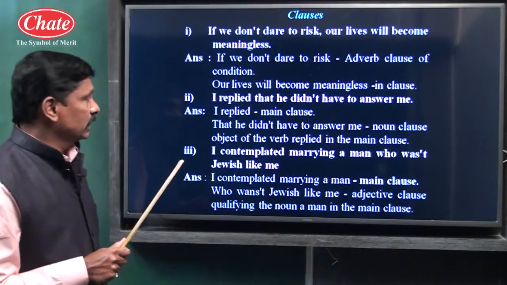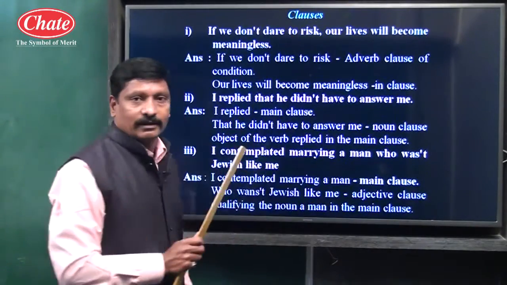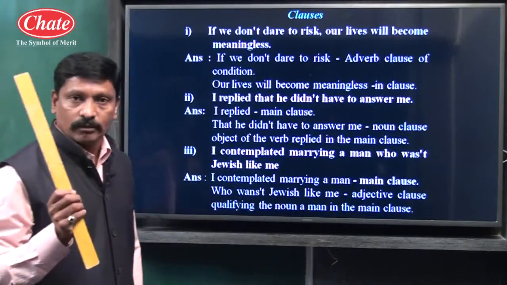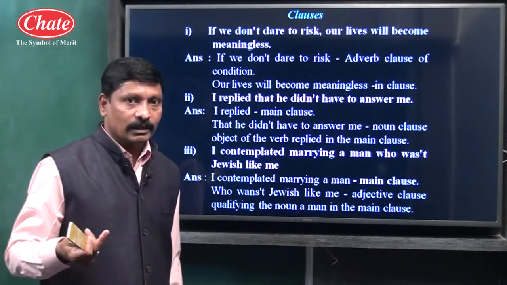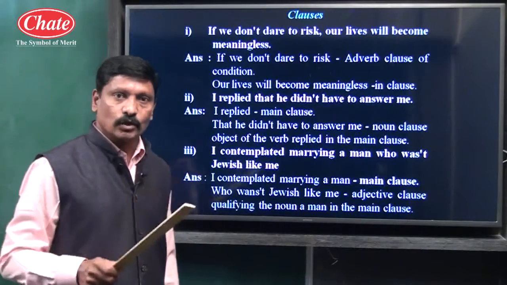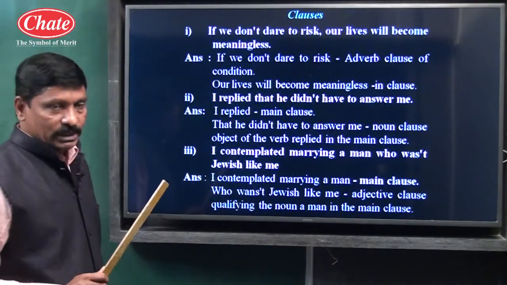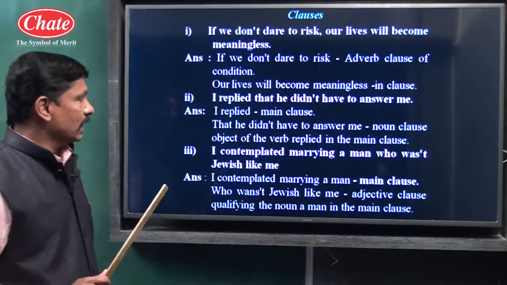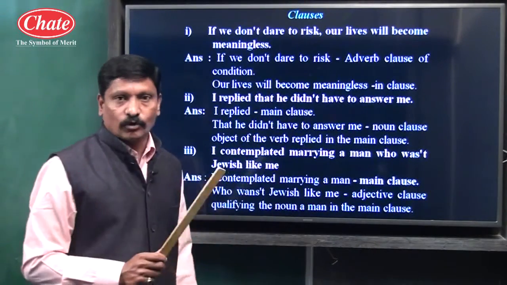That he didn't have to answer me. From that up to me, this is a subordinate clause, because a question mark arises in our mind about this particular part. If we want to understand the complete sense of that he didn't have to answer me, we have to take help of I replied. So this is a subordinate clause.